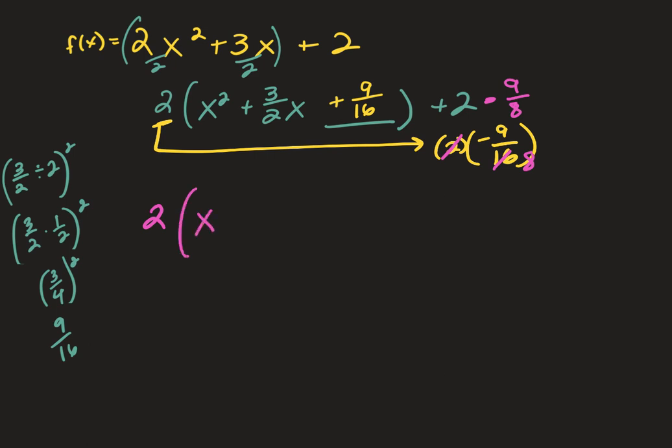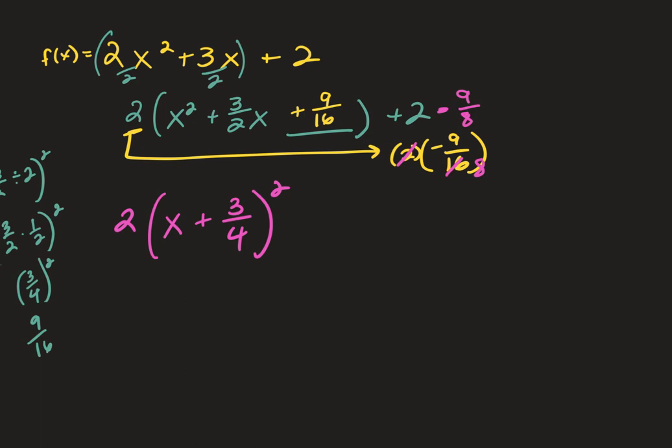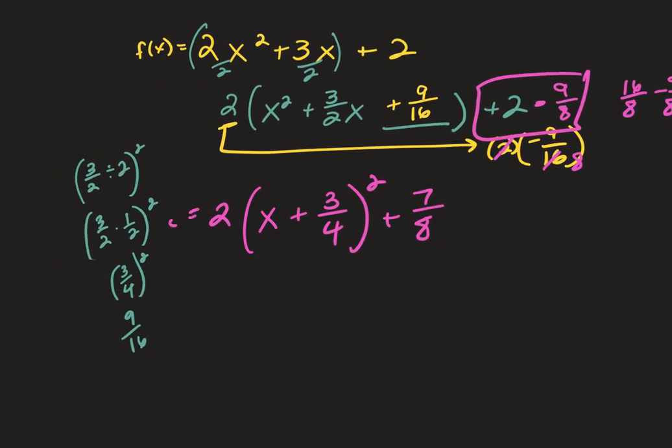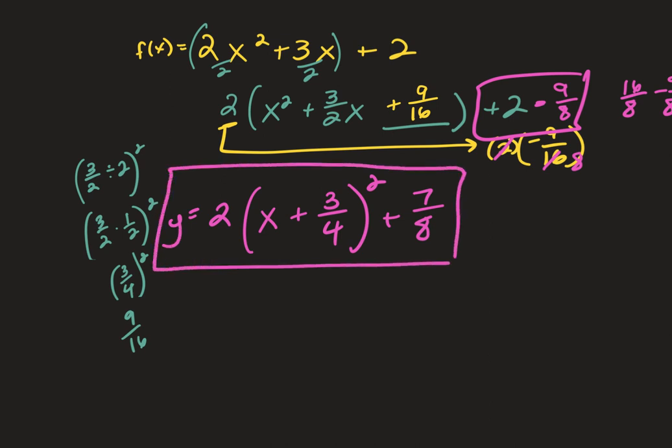Factor this by square rooting the first term, square rooting the last term, taking the sign from the middle, putting it in parentheses and squaring it. And then positive 2 minus 9/8 would be 16/8 minus 9/8, which is 7/8. And that is your standard form.